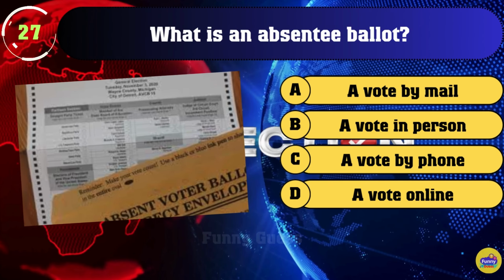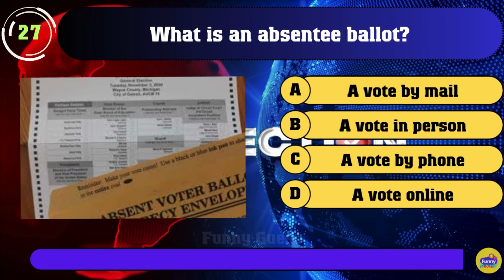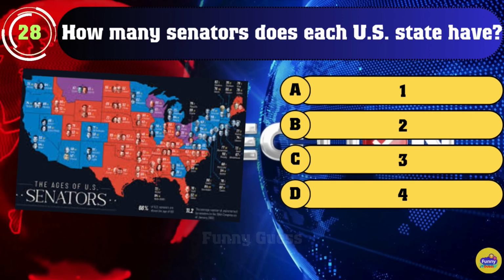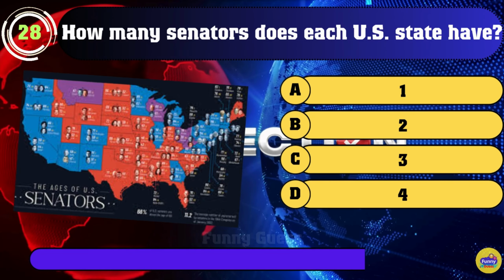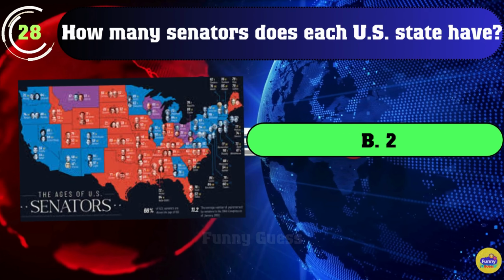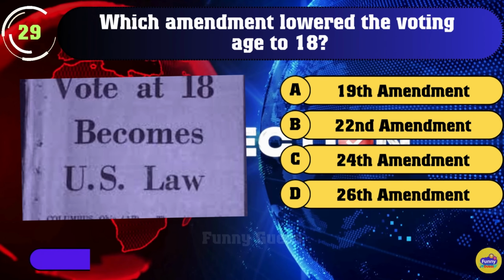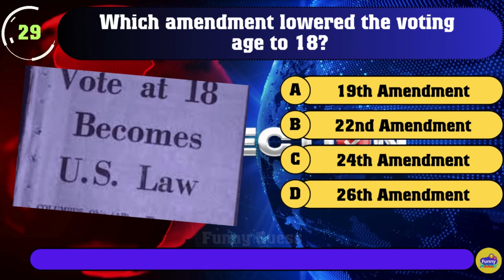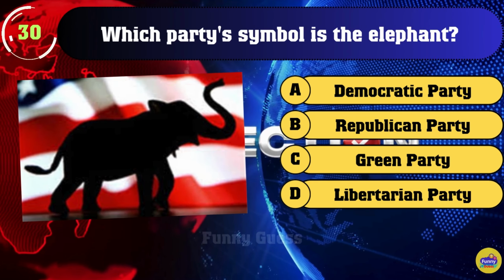27. What is an absentee ballot? A vote by mail. 28. How many senators does each U.S. state have? B. 2. 29. Which amendment lowered the voting age to 18? D. 26th Amendment.